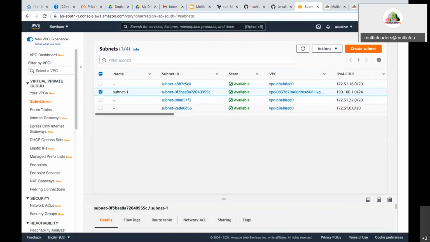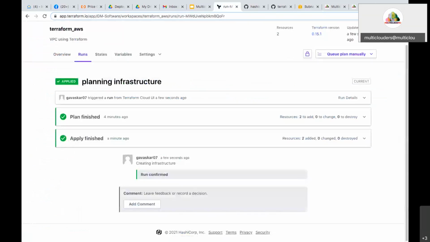Now I have to destroy the resources. As I already explained when talking about Terraform, we can create, plan, and destroy the resources which are created. So the next step is to destroy the resources from this AWS cloud. How to do that? Again, you go to Terraform cloud. I have created two resources, one VPC and one subnet inside that particular VPC, and now I have to delete them.